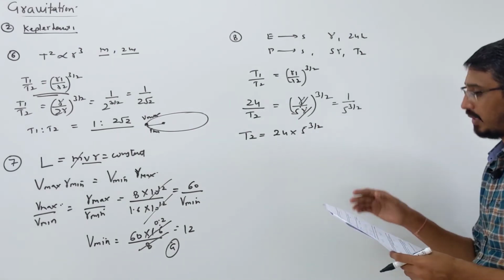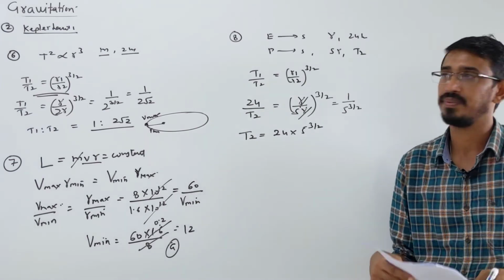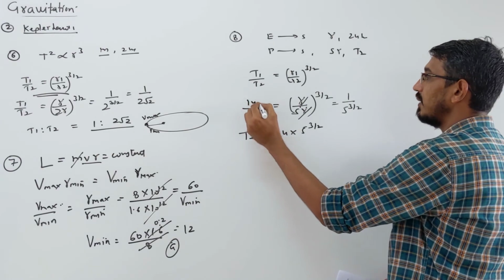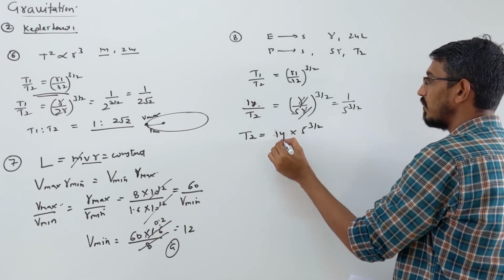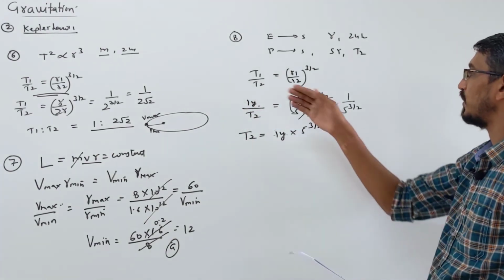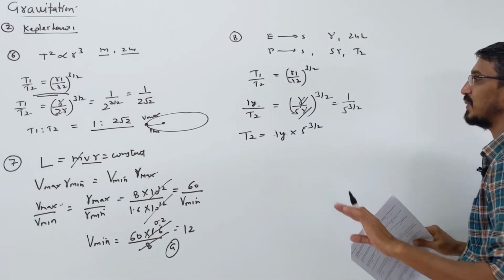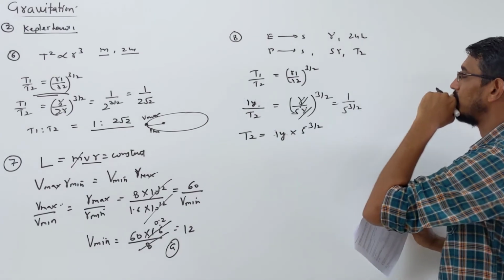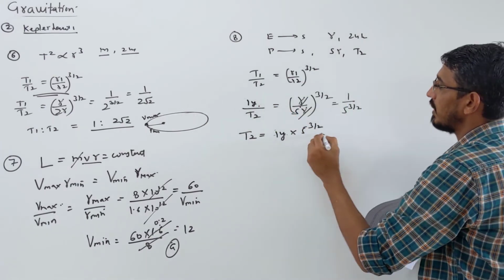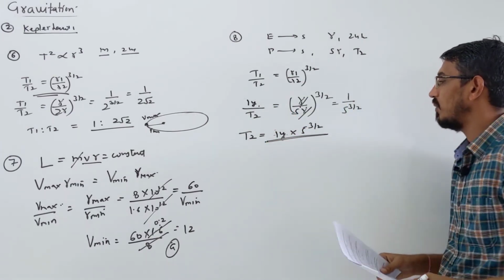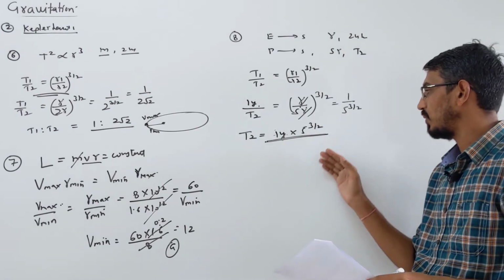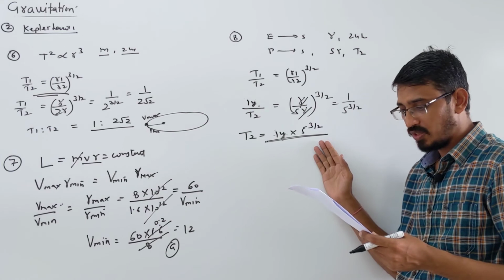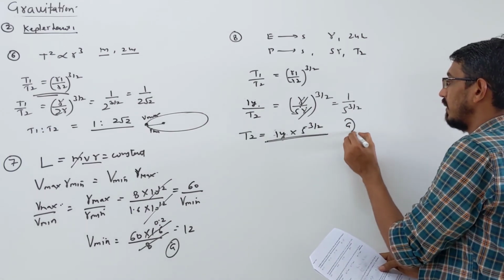Okay. See carefully here. The answer they are asking for is in terms of years. So for earth it will be 1 year. You can write here 1 year. They are asking in terms of years, so I should not have written 24 here, I don't know why. Even if we write in days, it becomes 365 days. I wrote 24 hours, that was wrong. So 1 year is given, and the answer becomes in the same unit, years. So 5 root 5 years. So which option is that? The first option is given, right?